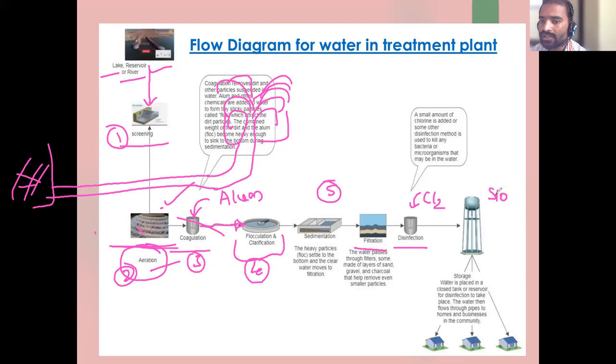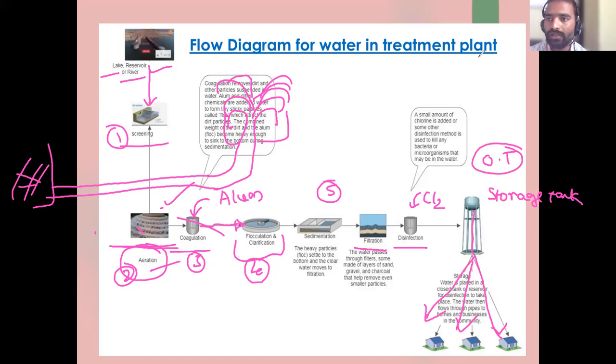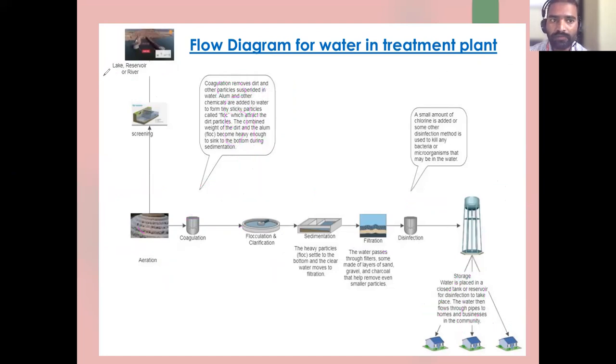After disinfection, the water is stored in the storage tank, or it is called OT. OT is overhead tank. From this storage tank, there is a pipeline connection, and through this pipeline there is distribution to the community or to the city. So this is the entire treatment of water. Steps: first one is from the lake. From the lake, where do we bring it?